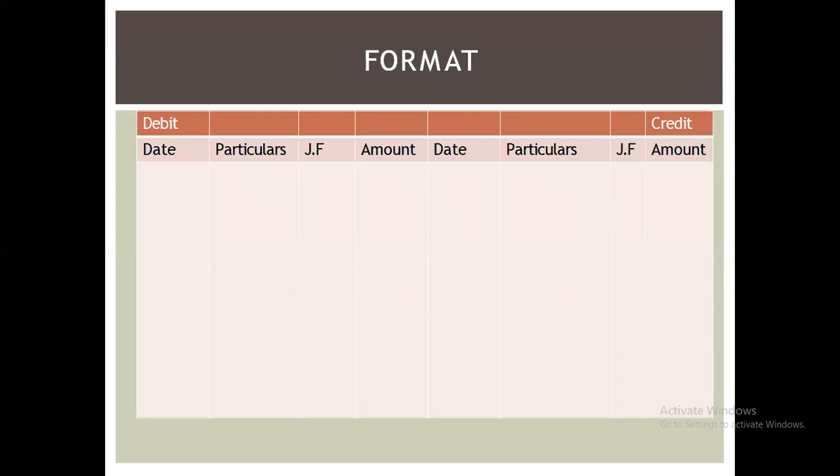There's a format of ledger. You can see in front of your screen: date, particulars. We can also call the ledger a T format, focused on the T format. Date, particulars, journal folio, amount. Date, particulars, journal folio, amount. So debit and credit.